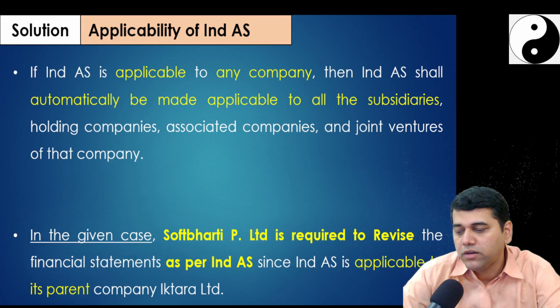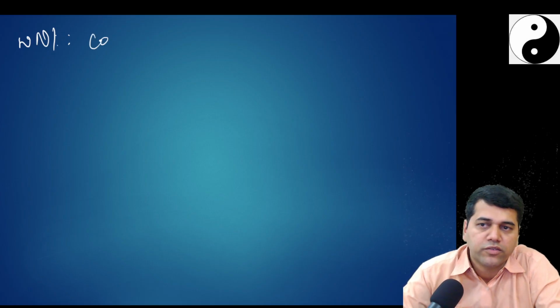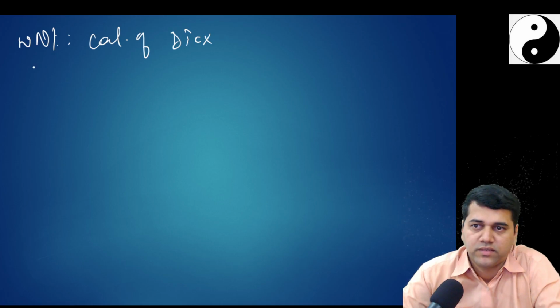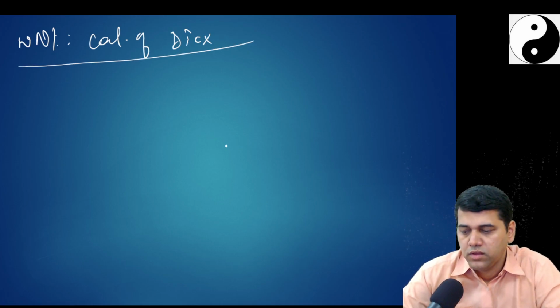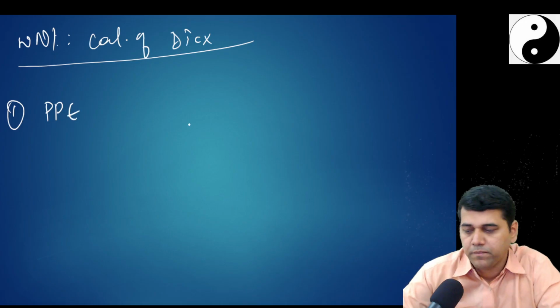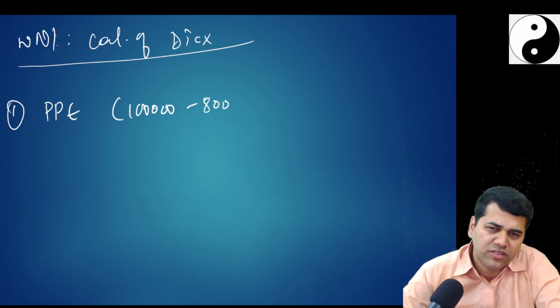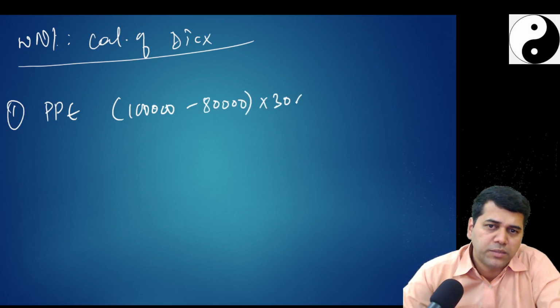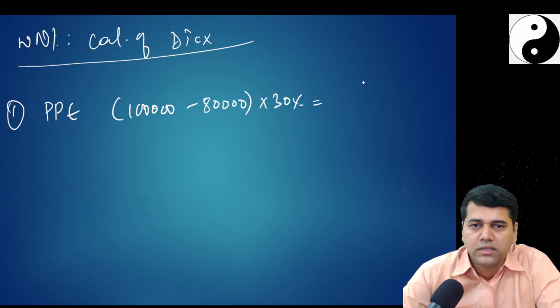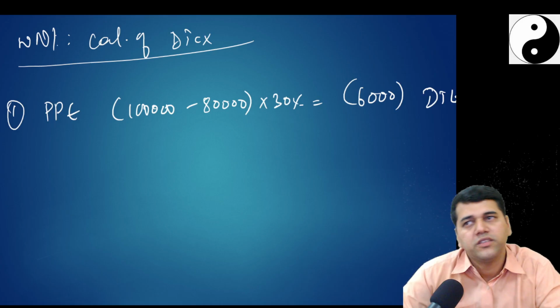Next, second, we will do the working for deferred taxes. Working note number 1, because what they did was wrong. Calculation of deferred tax. Okay, so we will have PPE, item number 1, PPE. Already how much is there? In bracket you can write 1 lakh minus 80,000. See, heading and all not required, no? Into 30% is equal to 6,000. We have got DTL. Are you clear? This is already there.